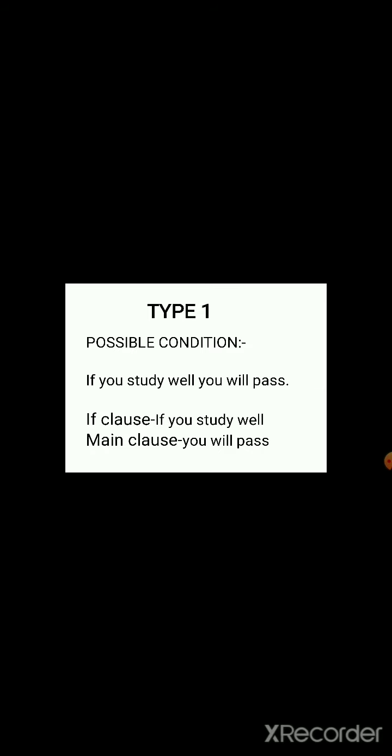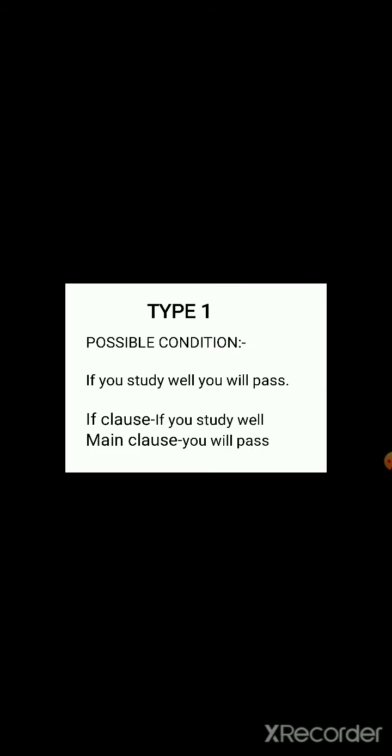In a conditional sentence, we will get two clauses, or when two clauses come together, they form a conditional sentence. So in a conditional sentence there should be two clauses. They are if clause and main clause.